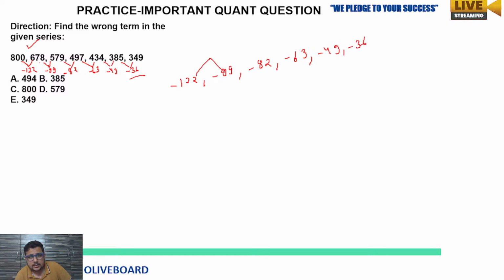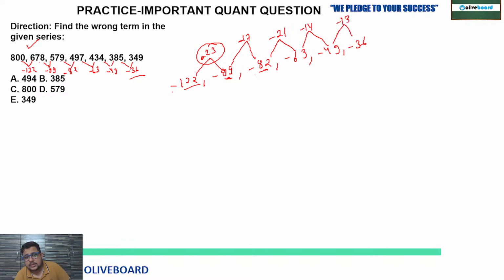If you check, 122 to 99, minus 23 is the difference. Clear? I am not taking the sign. 122 minus 23, you are going to get 99. Then 99 minus 17, when you subtract, you will get 82. Then 82 minus 19, you get 63. Now 63 minus 14. Then 49 minus 13. So here you are not seeing any kind of pattern which you can follow.